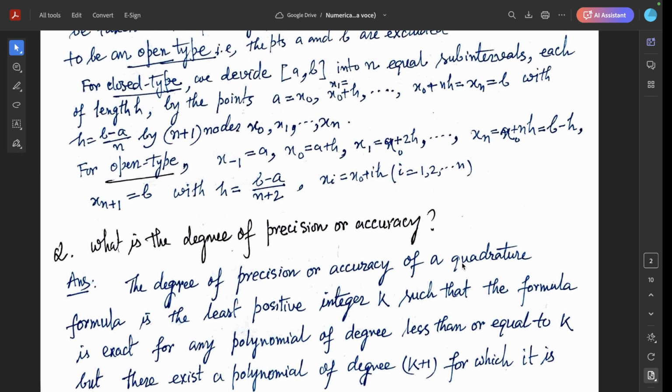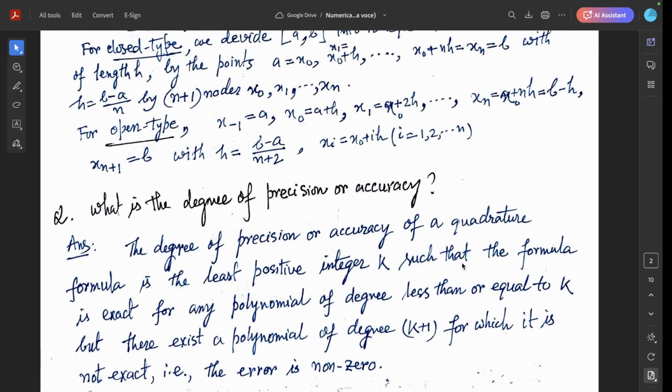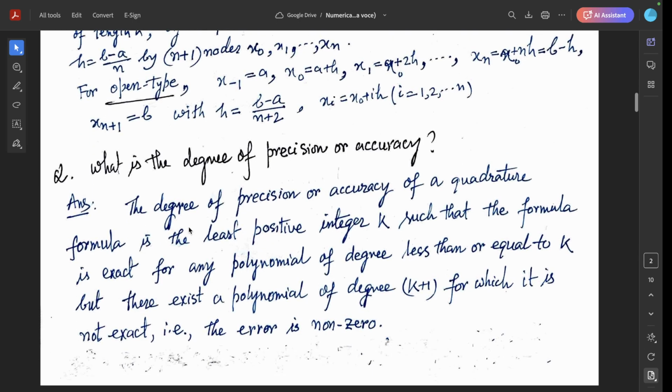Next question, what is the degree of precision or accuracy? Very important question. The degree of precision or accuracy of a quadrature formula is the largest positive integer k such that the formula is exact, that is, error free, for any polynomial of degree less than or equal to k, but there exists a polynomial of degree k plus 1 for which it is not exact, that is, the error is non-zero. Then this k is called the degree of precision.